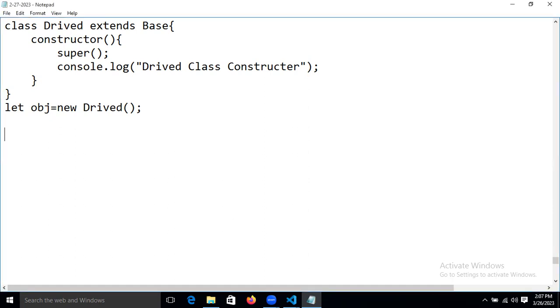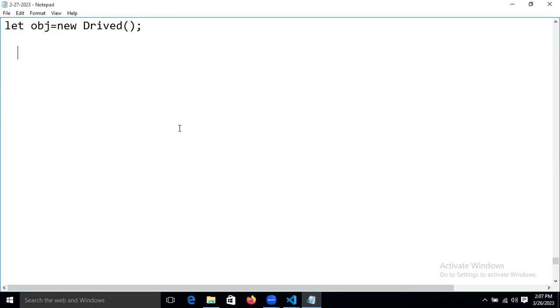Now let's start our discussion about the template in OOP, guys. Today our discussion is about the template in object oriented programming.